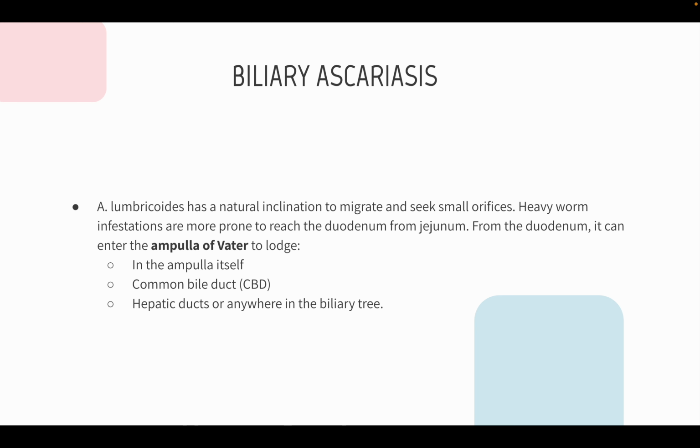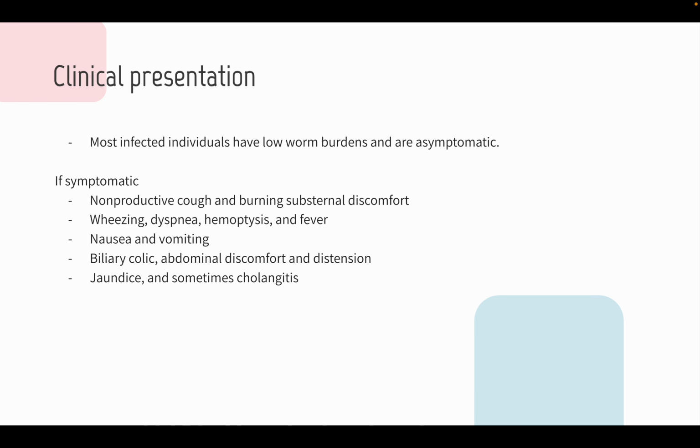Regarding biliary ascariasis specifically, the worm has a natural inclination to migrate and seek small orifices. So this is what the pathophysiology stands on. The worms are prone to reach the duodenum from the jejunum, and from there it can enter the ampulla and either stay in the ampulla, common bile duct, or hepatic ducts, or anywhere else in the biliary tree, and can cause biliary colic and sometimes obstructive jaundice.